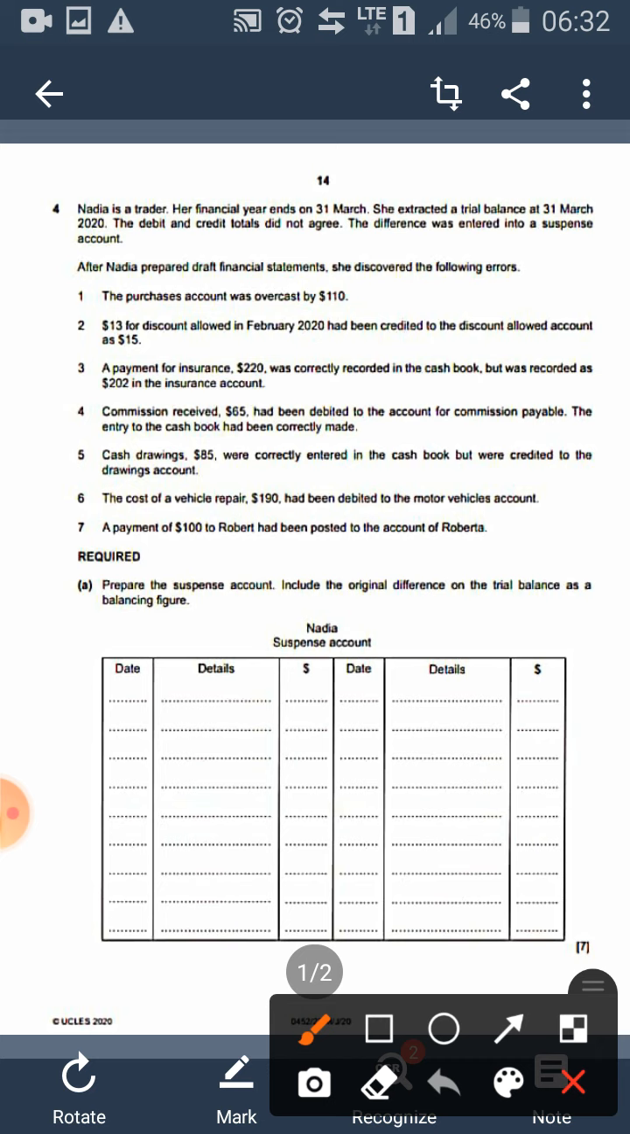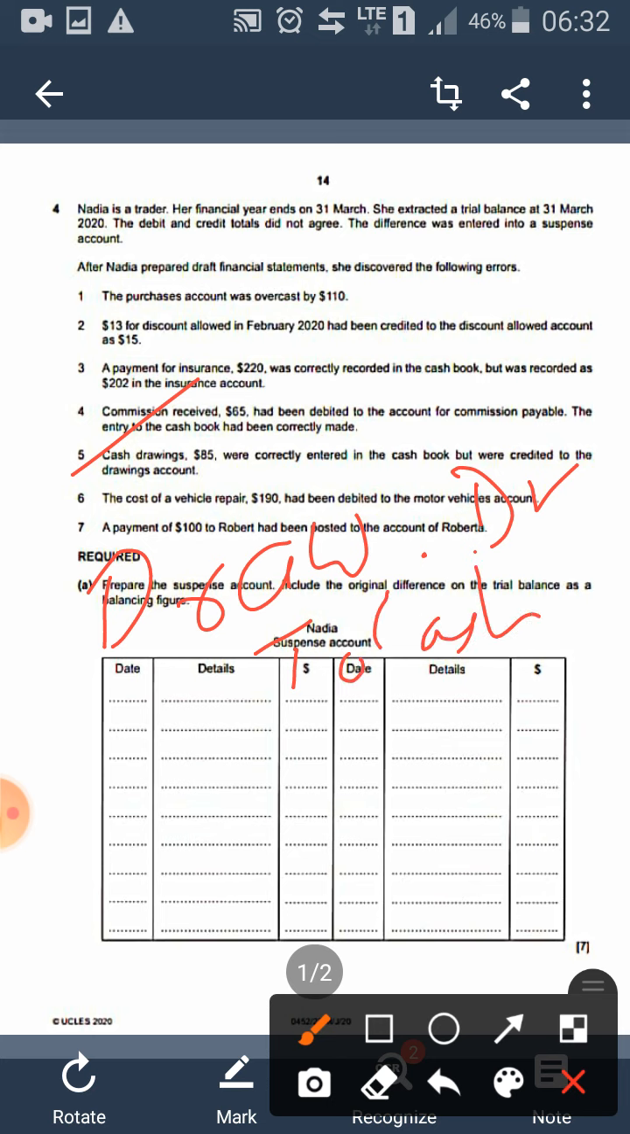So now after this we move on to number 5. Cash drawings were entered in the cash book but were credited to the drawings account. Again, drawings is an expense, so it should have been debited. I'm just writing DRAW. It should have been debited, but by mistake it has been credited. It should have been drawings to cash, but now it has been credited. And what has been debited we don't know, but we don't care as well.